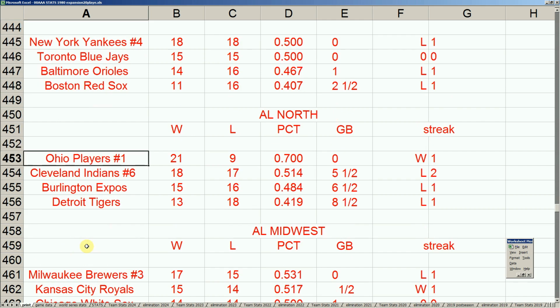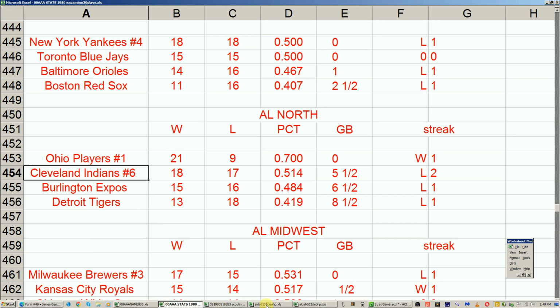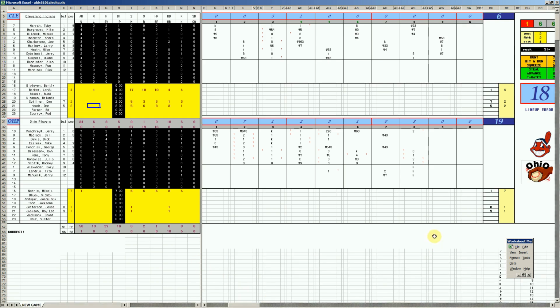But the top story in the American League actually is the Ohio Players, the number one seed in the American League, and the Cleveland Indians, the upstart wildcard team. Let's take a look at what happened in Game 1. Opening up, of course it's opening up in Ohio, in the land of the Ohio Players. And Game 1, holy smoke. What is happening here in this football game? Len Barker, bad day to be Len Barker. Game 1 assignment, ouch, versus Mike Norris, 1980, fantastic card.